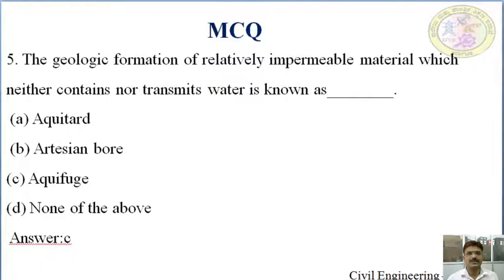Fifth one: the geological formation of relatively impermeable material which neither contains nor transmits water is known as dash. Options are aquitard, artesian bore, aquifuge, none of the above. Answer is aquifuge. It neither contains, meaning it neither stores the water, nor transmits the water. It's known as aquifuge. Answer is C.